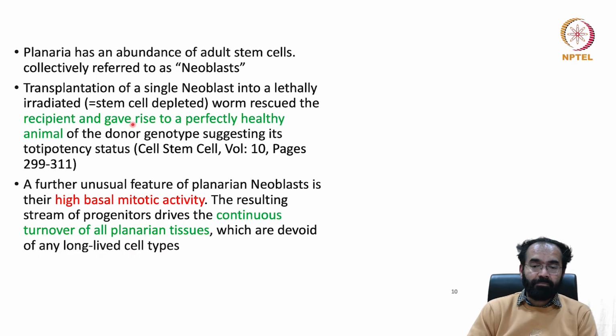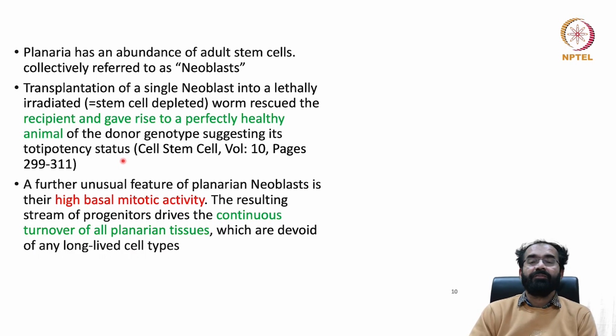And in a stem cell depleted irradiated planaria, you can put one neoblast from a donor. The recipient will give rise to a perfectly healthy animal of the donor genotype. Donor genotype means whose neoblast you took. This paper was published in Cell Stem Cell a few years ago, suggesting its totipotency status.